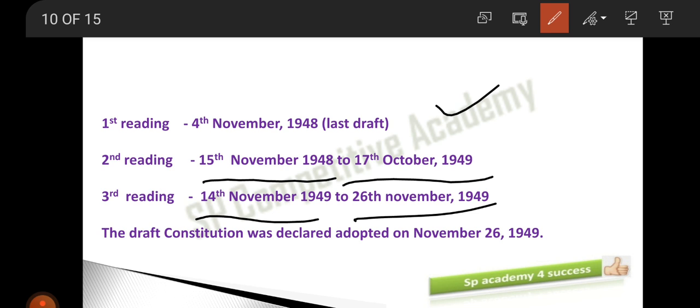Means this is the last reading. After this reading, on the same day itself, the constitution was adopted, and you can find this date in our preamble also. Right. So if you remember, when we were discussing the preamble, in the preamble we have a date, and that date is November 26, 1949. Okay. So it is important for you.